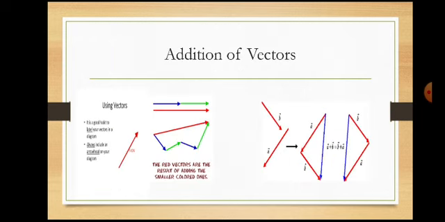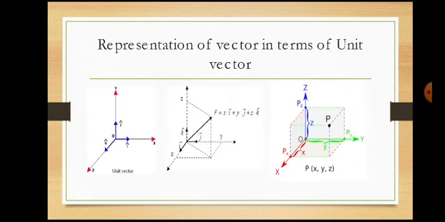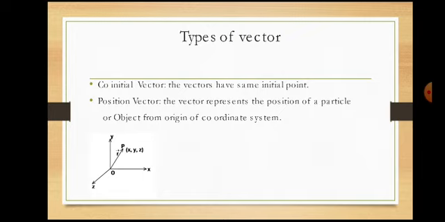So R can be written as xi plus yj plus zk. The magnitude of R, the magnitude of the position vector, is given by the square root of x square plus y square plus z square.